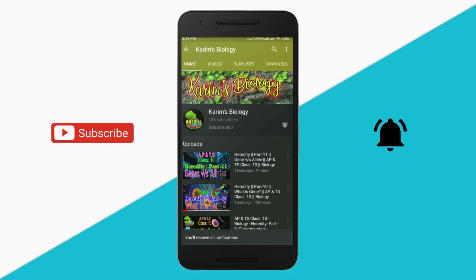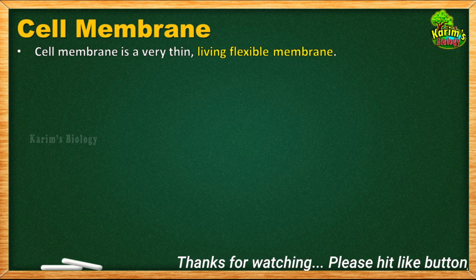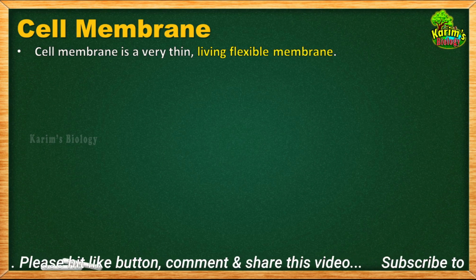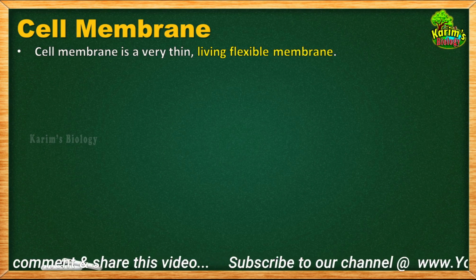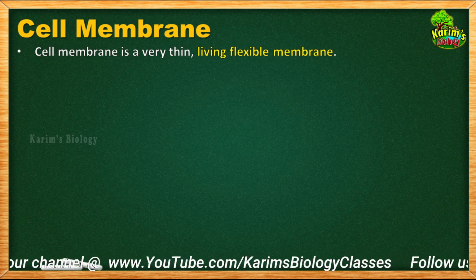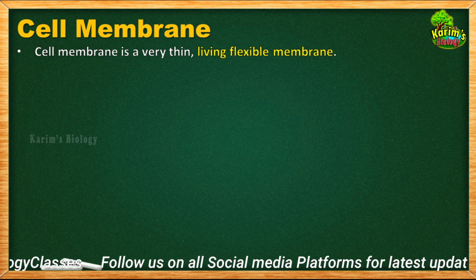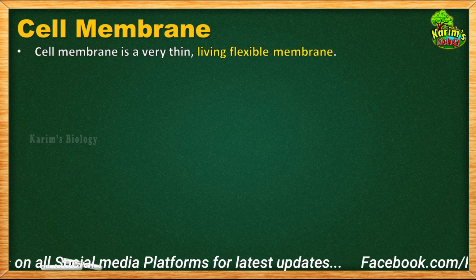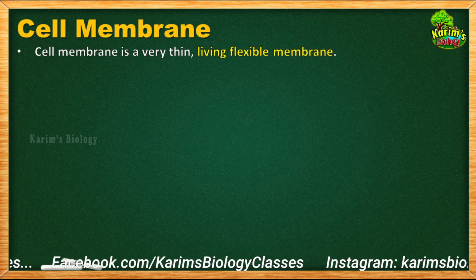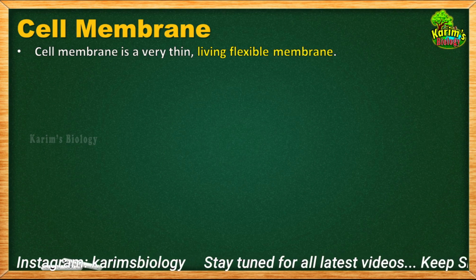Children, cell membrane is a very thin, living, flexible membrane. And I think that you would have been confused that sometimes I am calling it cell membrane, sometimes I am saying plasma membrane. Okay, so fundamentally cell membrane and plasma membrane have the same basic structure, but we use them in different contexts. For example, the membrane that surrounds the cytoplasm of the cell is called cell membrane. And if you consider the same membrane that encloses the cell organelles in the cell, then that is called plasma membrane. Okay, don't get confused, it is very simple.